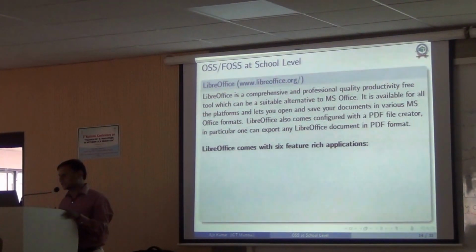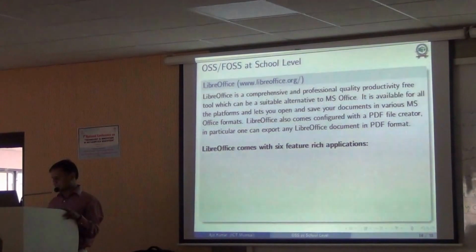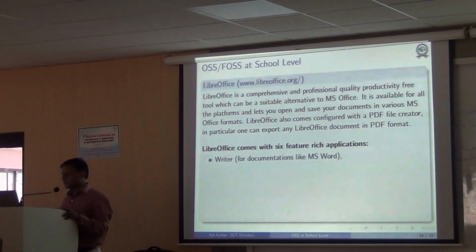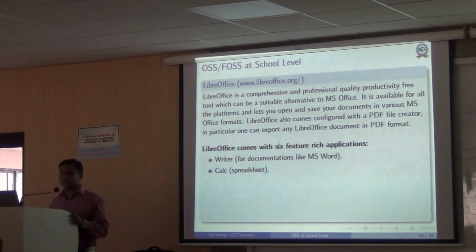LibreOffice also has several components, about 6 features. One of them is for creating documents like MS Word, which is called LibreOffice Writer. Then LibreOffice Calc, a spreadsheet program, which is similar to Excel.